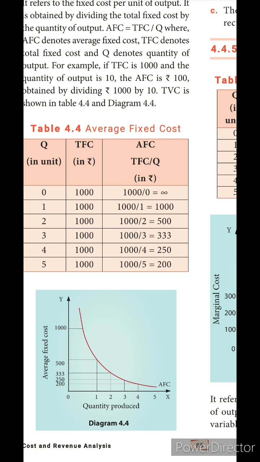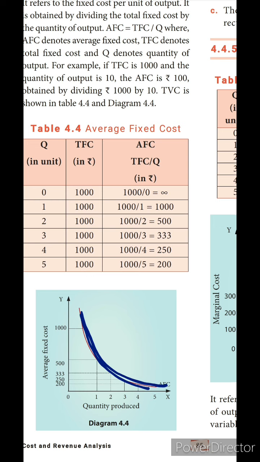That means when the production of output increases, then the average fixed cost declines, because the total fixed cost is the fixed one. There is no change in the total fixed cost. So what will happen? Definitely the average fixed cost only declines, and we show it like that.